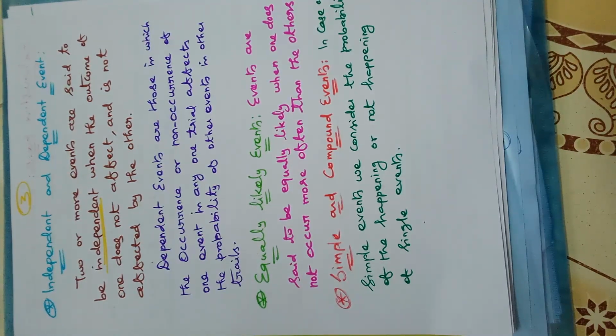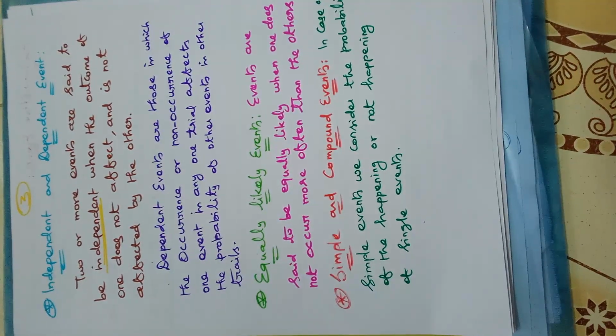Two or more events are said to be independent when the outcome of one does not affect, and is not affected by, the other. What about dependent events? Those in which the occurrence or non-occurrence of the event in any one trial affects the probability of the other events in the trial. This is the main difference between independent and dependent: dependent is affected, independent is not affected.